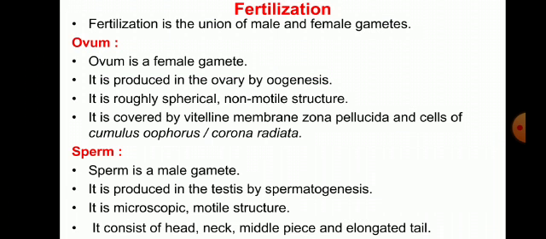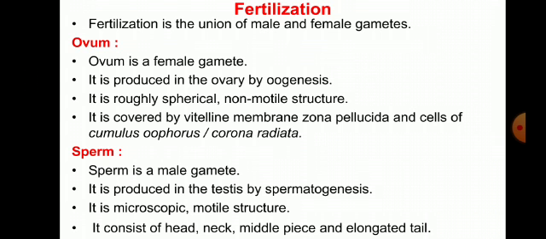So today's lecture is fertilization. How does fertilization take place? What fertilization means, we are going to learn in this lecture. Okay. So in this fertilization, you can see what is meant by fertilization. Definition of fertilization: fertilization is the union of male and female gametes. When the male sperm and the ovum, the female gamete in the ovary, fuse or unite, it is called fertilization.